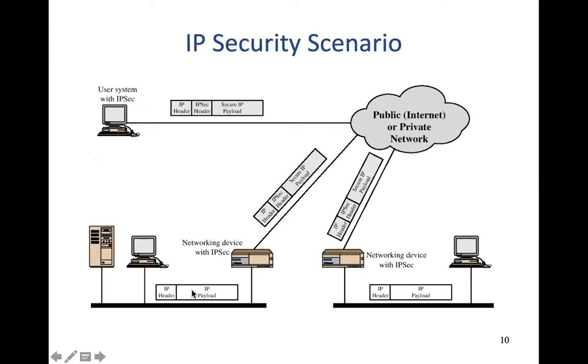Okay. So this IP payload is within a plain IP packet and goes to the gateway. The gateway inserts the IPsec header here. When it reaches the other gateway, it removes the IPsec header and gives it to the network, and finally it goes to the destination. Simple.